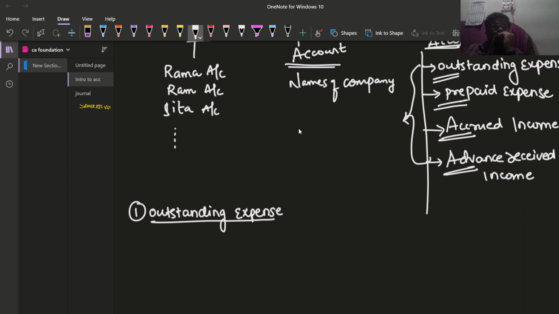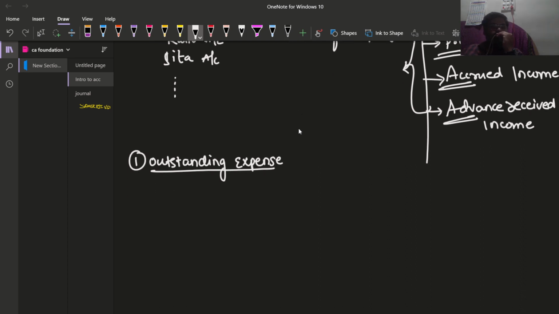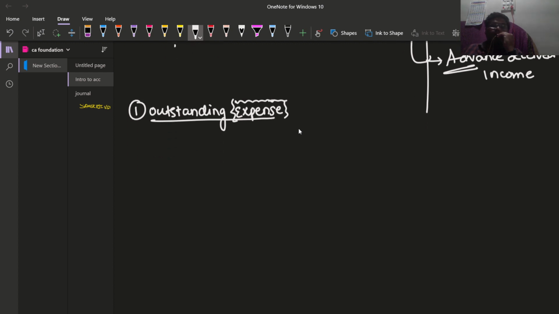Outstanding expenditure is an expenditure which we are required to pay. For example, rupees 1000 is paid to Ram. That means the payment has already been completed, and rupees 1000 is payable to Ram.